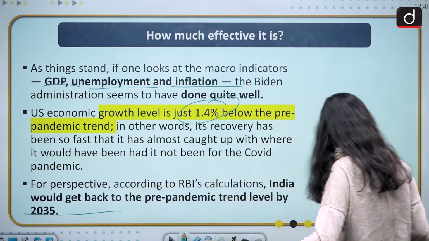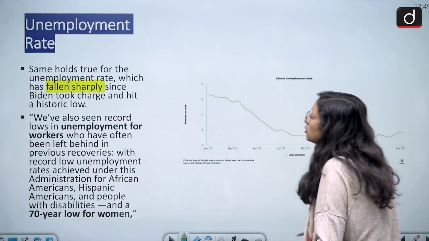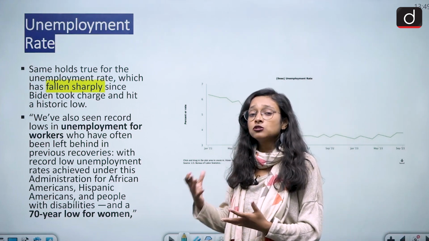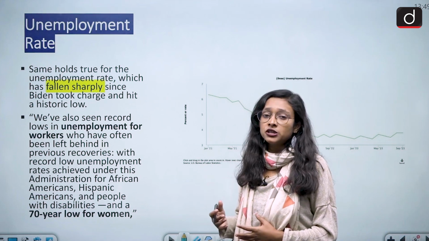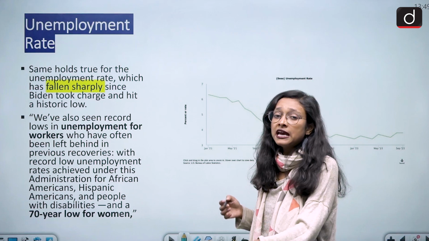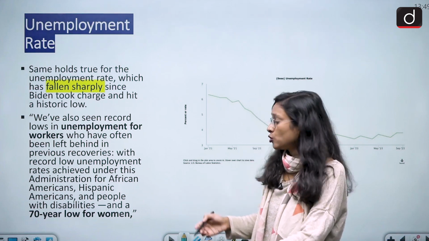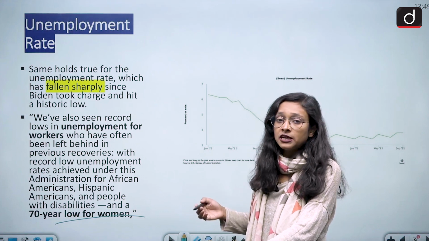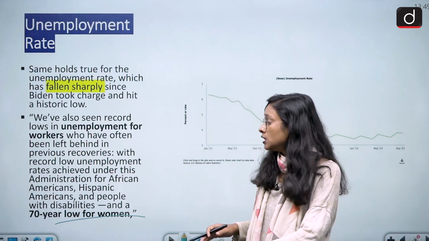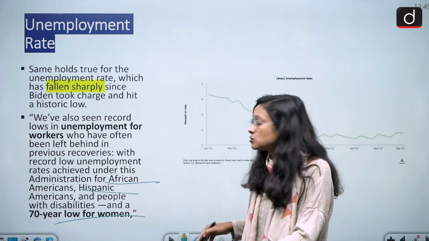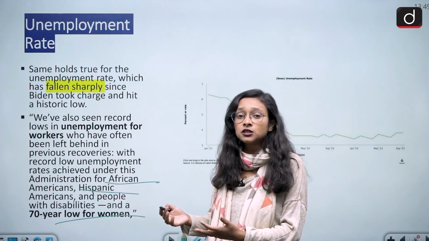Moving to the next slide, the unemployment rate. The unemployment rate is also improving in this country, and we have seen that in almost 70 years, women have seen the lowest unemployment rate. Other groups working in America, like African Americans and Hispanic Americans, are also improving very well in terms of unemployment.